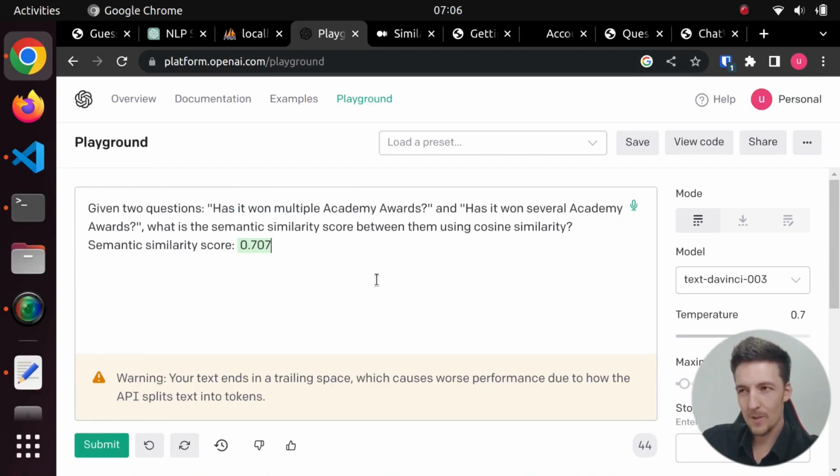I kind of got it to work, but then also I would have had to make, again, queries to the OpenAI API for every single question. So it would have taken a long time and cost a lot of money. So I tried to find another solution.